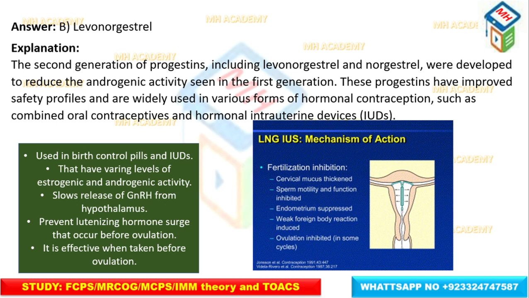It is used as birth control pills and they have varying levels of estrogenic and androgenic activities. It slows the release of gonadotropin hormones from the hypothalamus and prevents the luteinizing hormone surge that may occur during or before ovulation. It is effective when taken before ovulation. It is a second generation progestin.